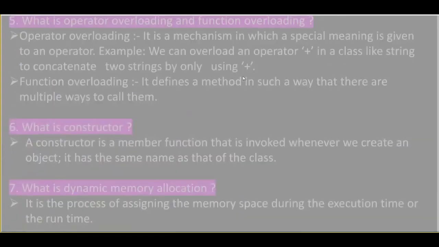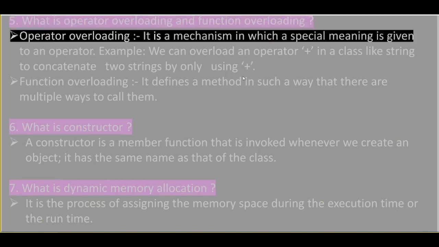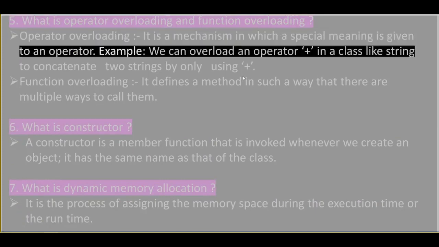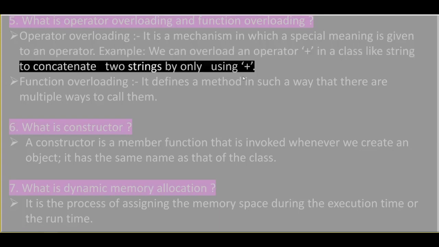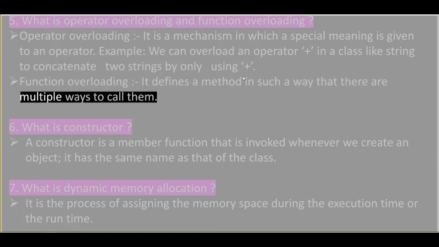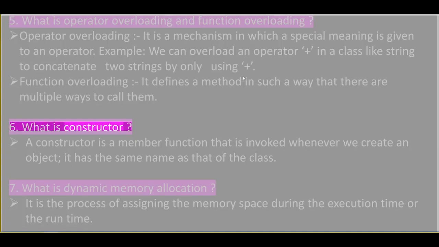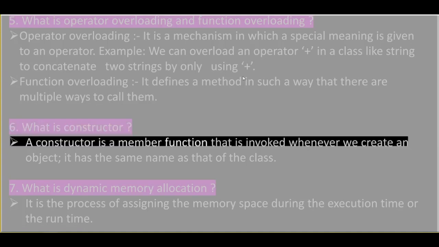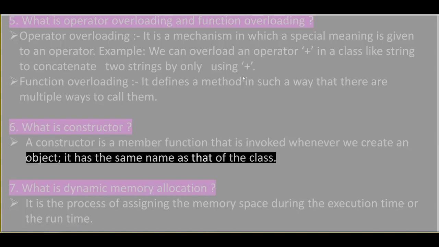5. What is operator overloading and function overloading? Operator overloading. It is a mechanism in which a special meaning is given to an operator. Example: we can overload the plus operator in a class like string to concatenate two strings by only using plus. Function overloading. It defines a method in such a way that there are multiple ways to call it. 6. What is a constructor? A constructor is a member function that is invoked whenever we create an object. It has the same name as that of the class.